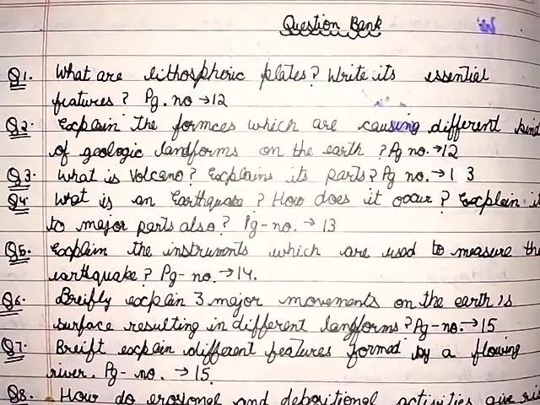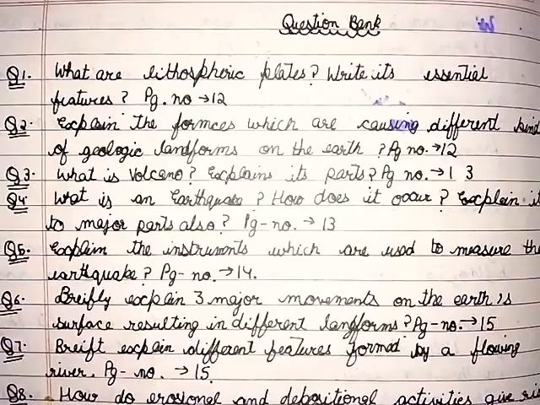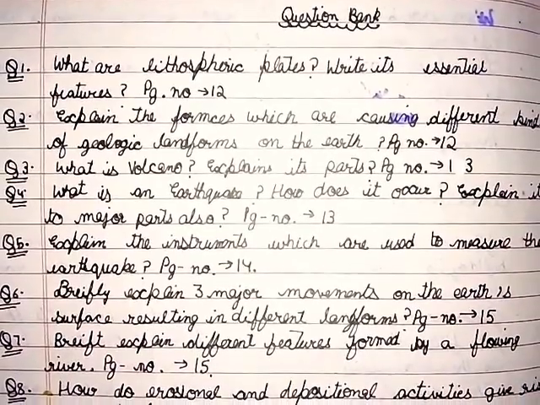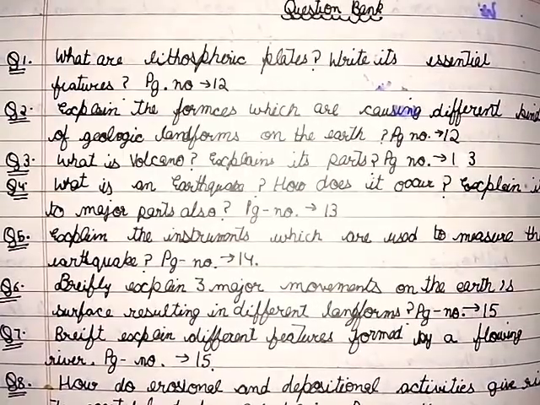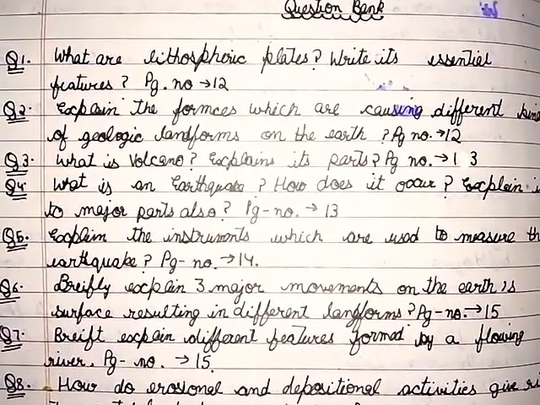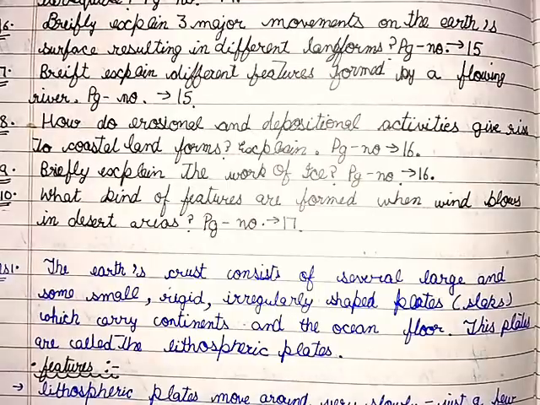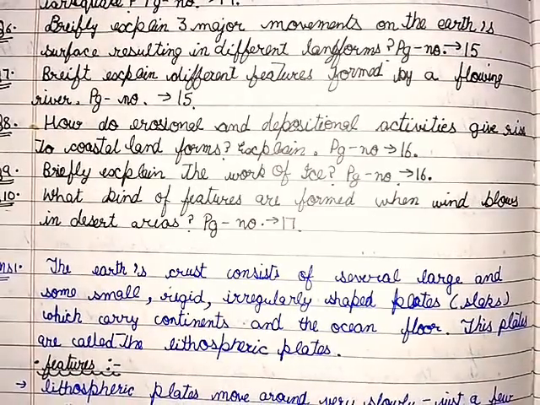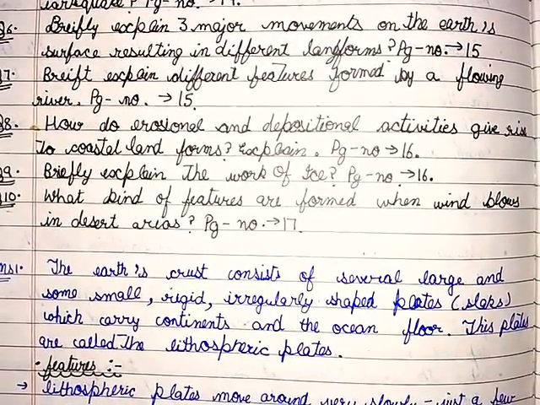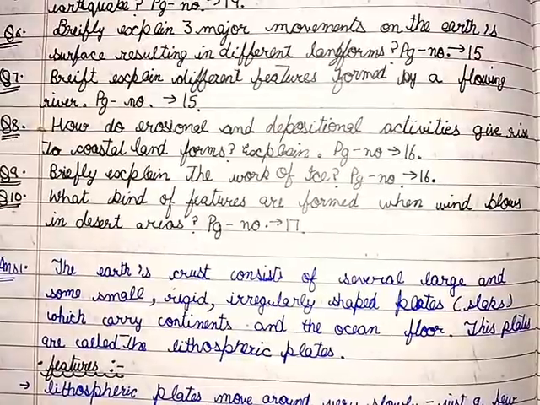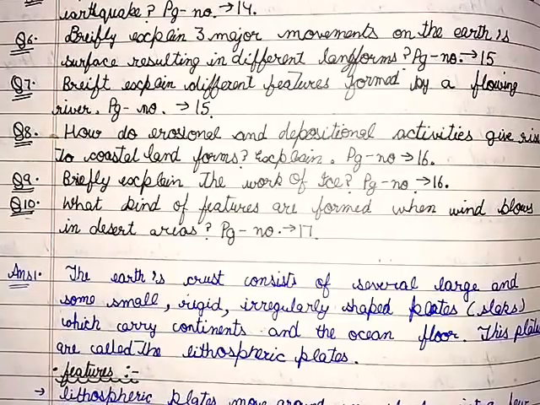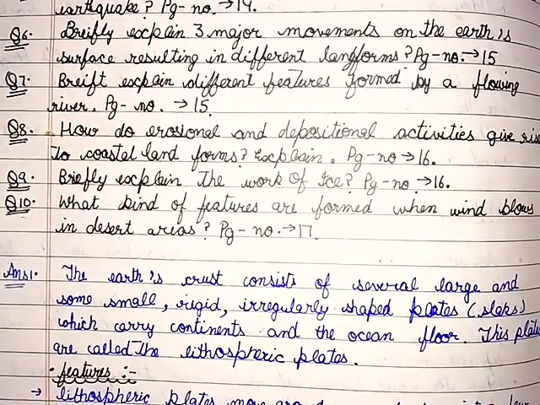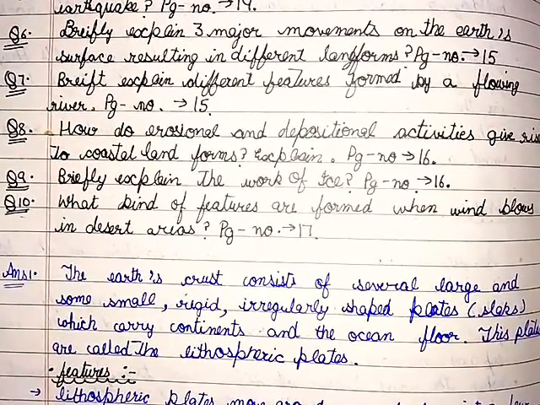Question number 4. What is an earthquake? How does it occur? Explain its major parts also. Question number 5. Explain the instruments which are used to measure the earthquake. Question number 6. Briefly explain three major movements on the Earth's surface resulting in different landforms. Question number 7. Briefly explain different features formed by a flowing river.